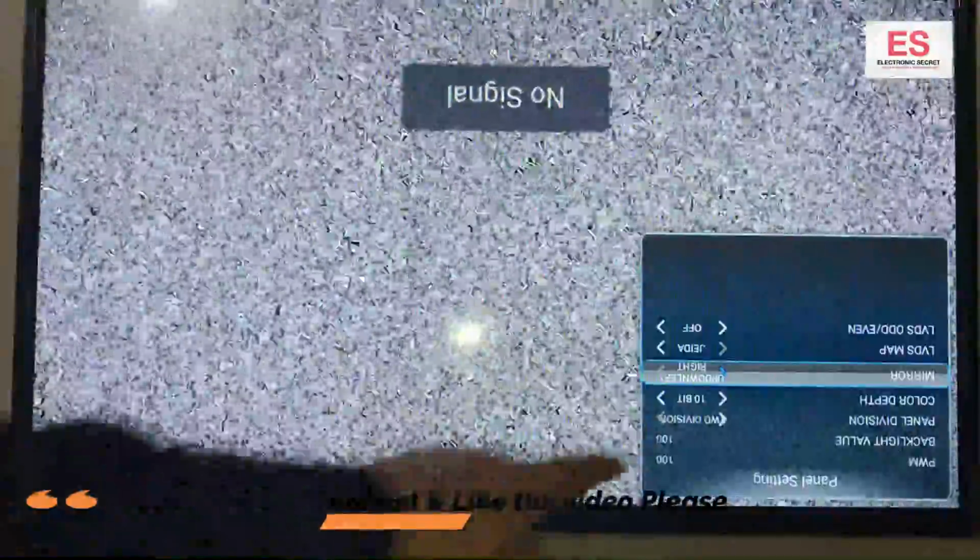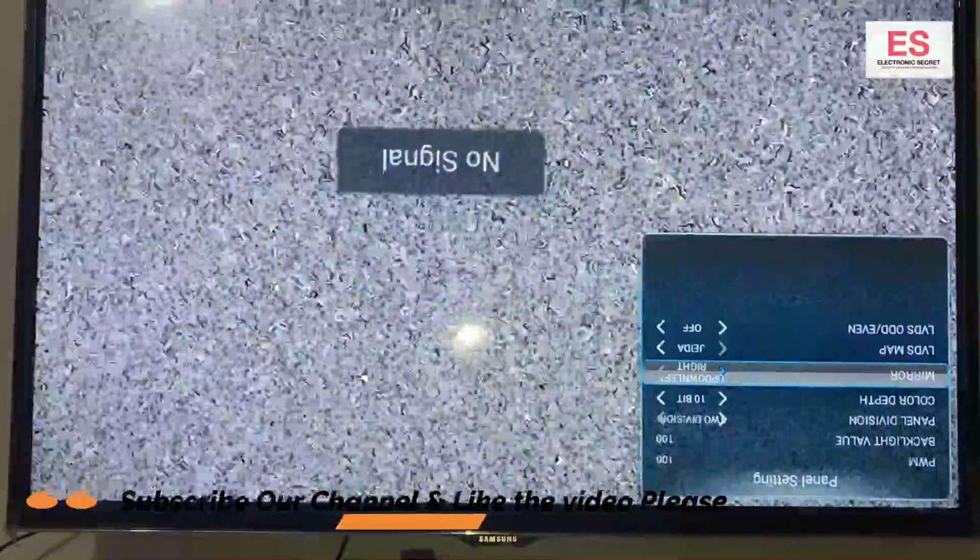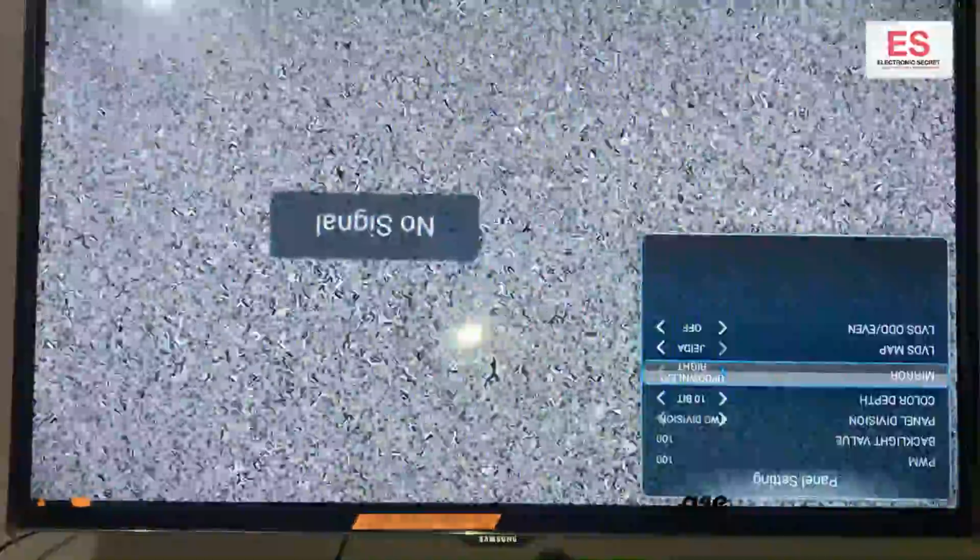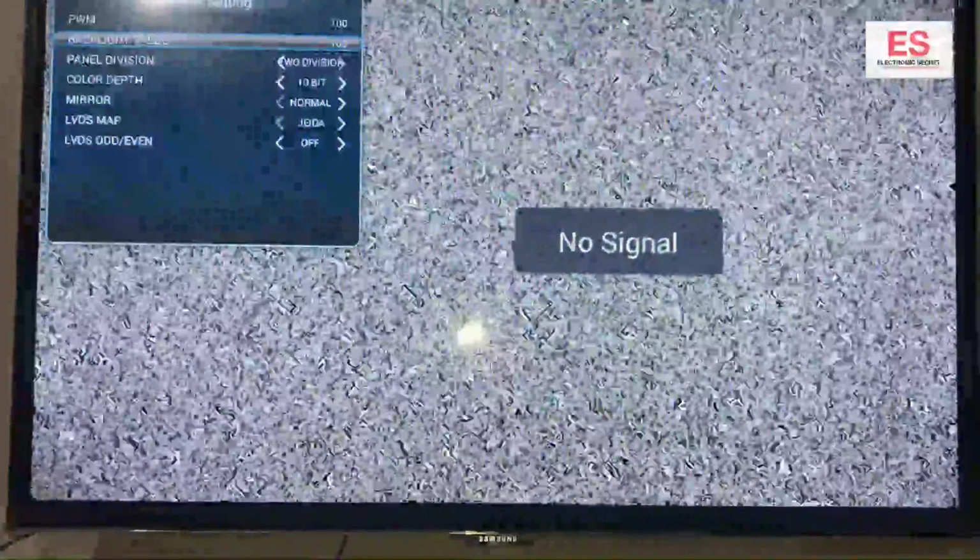Viewers, here you can see that there is an option of mirror. You can try left or right key from the remote to get it back to the original position. You can see that it is now in normal position. Mirror is in normal position. This setting is in the panel setting, viewers.